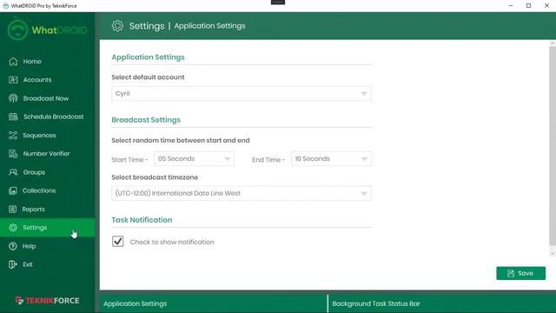It's a very simple application, but very effective to save your time while you're working with WhatsApp. Now it works with WhatsApp web automation, and it can work with both WhatsApp personal accounts and business accounts. So if you're a business owner, you can use it to send messages using your WhatsApp business account. And if you are a personal WhatsApp owner and you want to reach out to your friends and family, you can use it to send messages using the WhatsApp personal account.